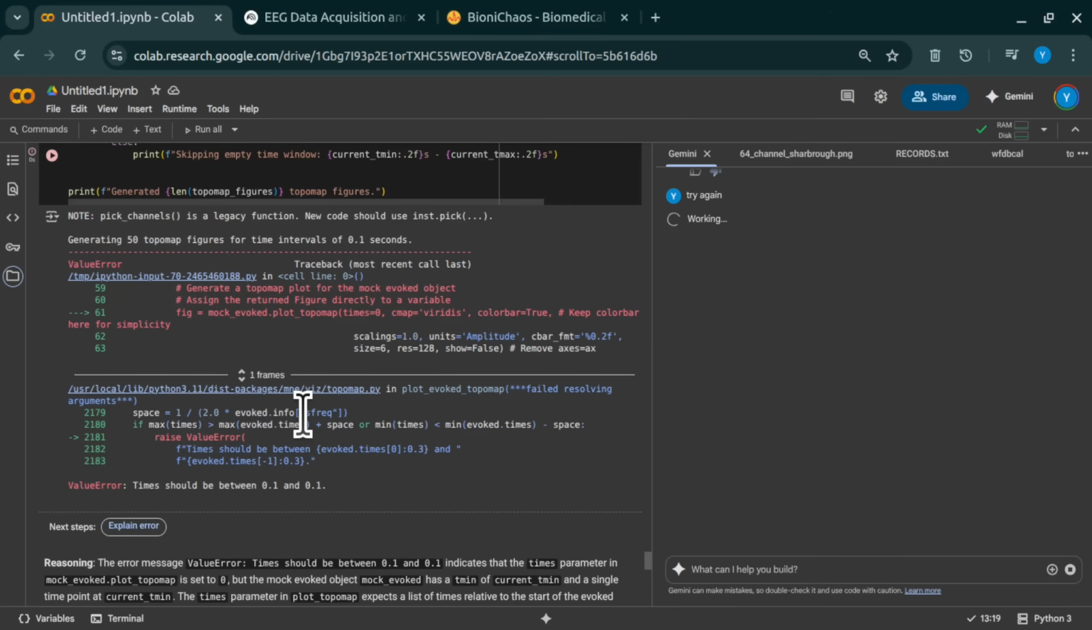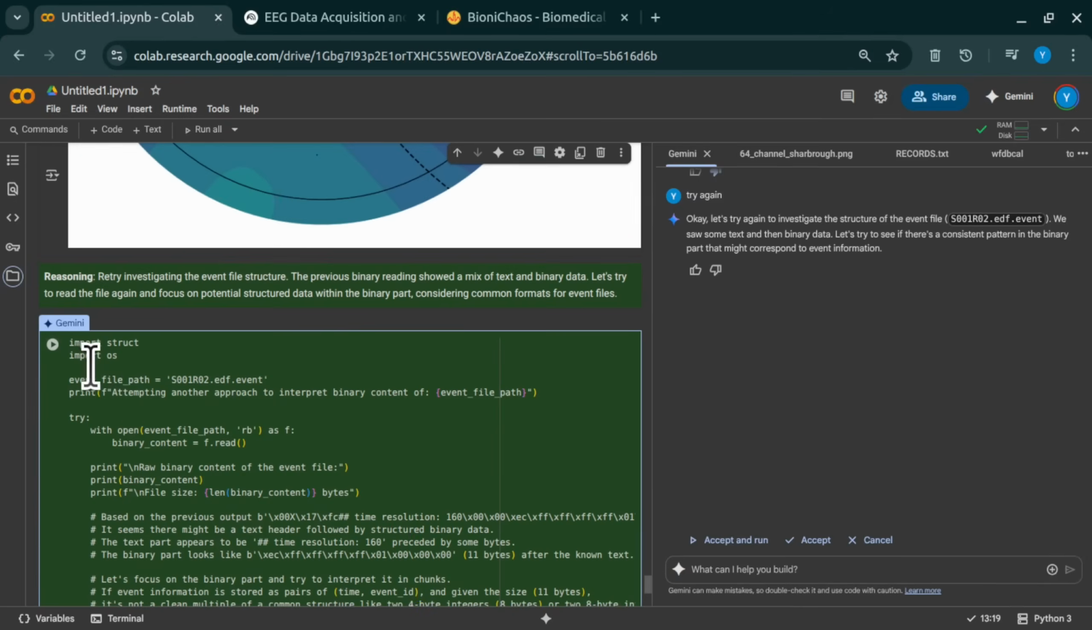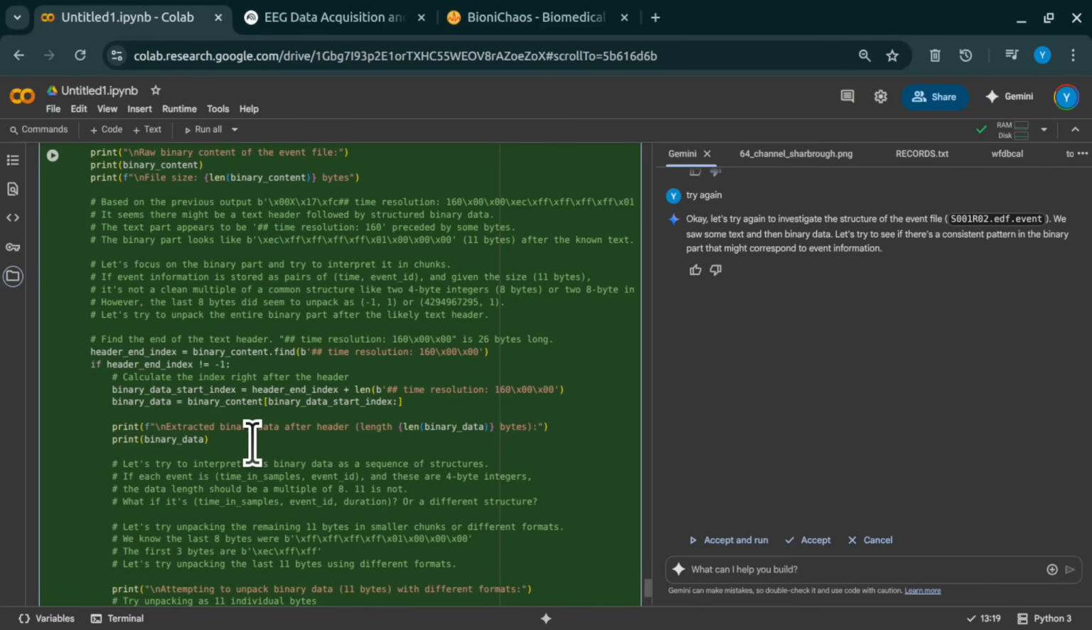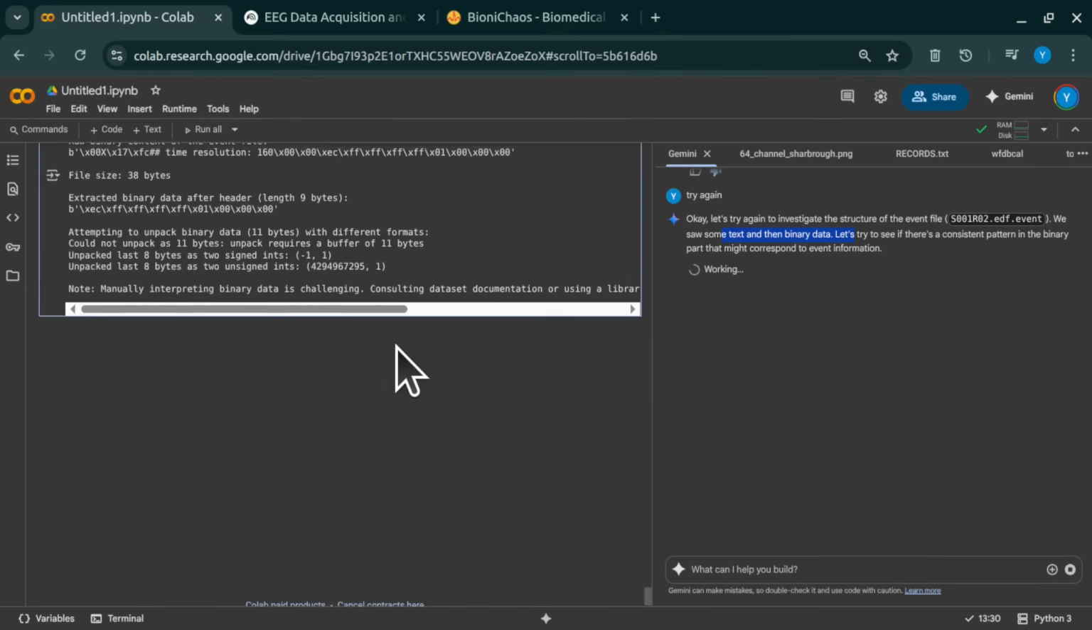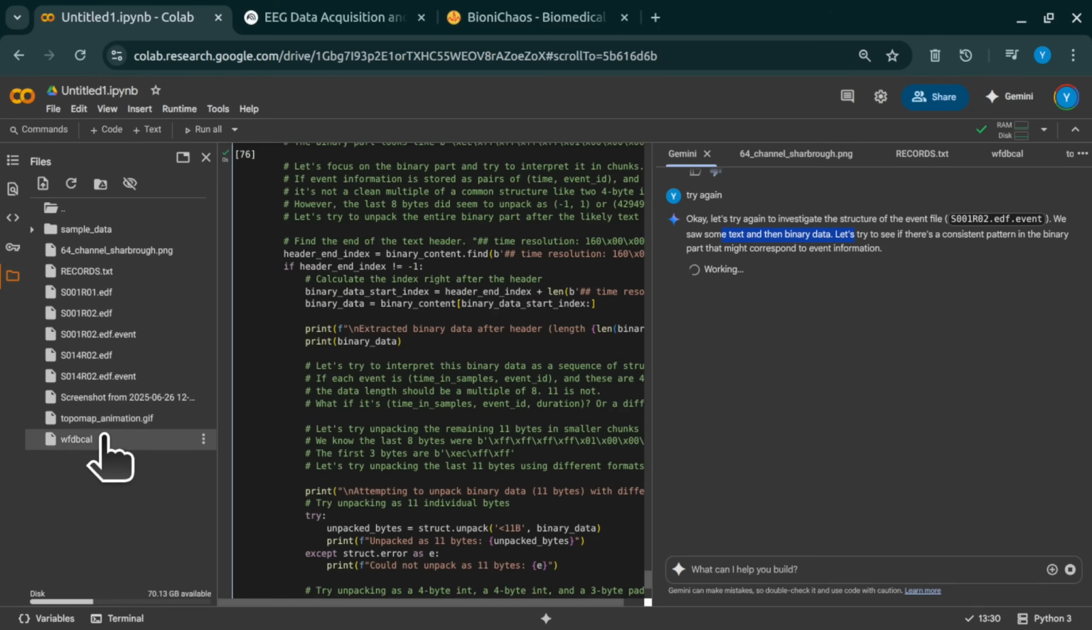Right. So we downloaded S001R02.edf and its corresponding S001R02.edf.event file. Loading the EDF file, S001R02.edf, into MNE, no problem. Worked just like S014. But the event file? Same story. We tried reading S001R02.edf.event, specifically reading it in binary mode this time, just to see the raw bytes directly.